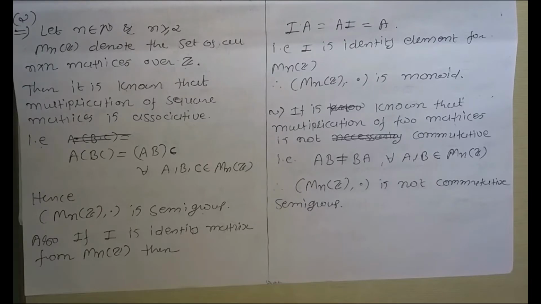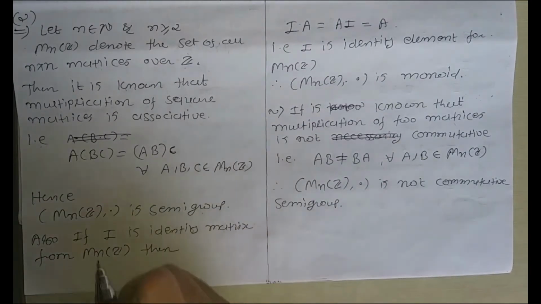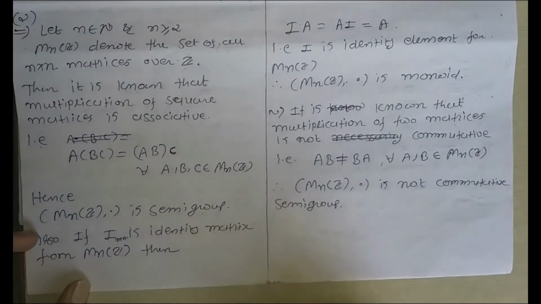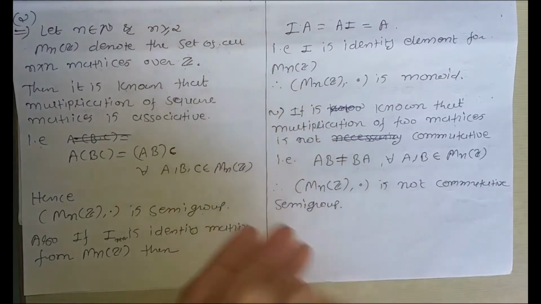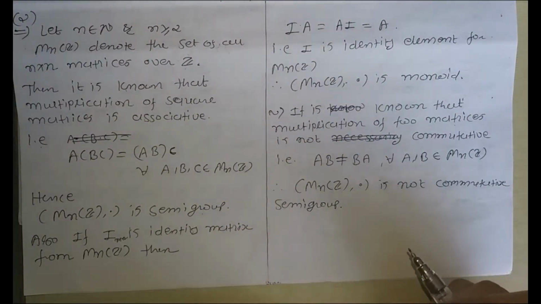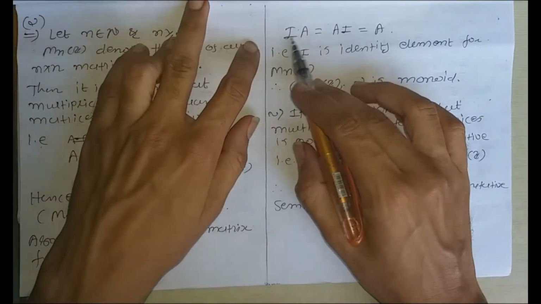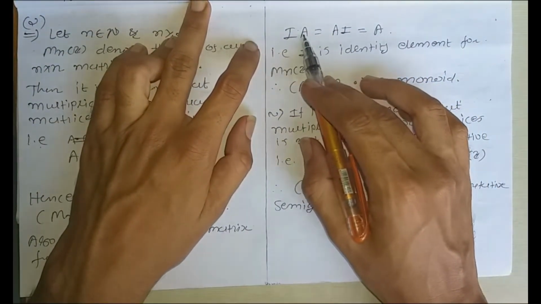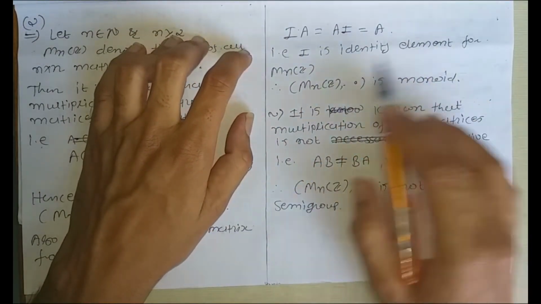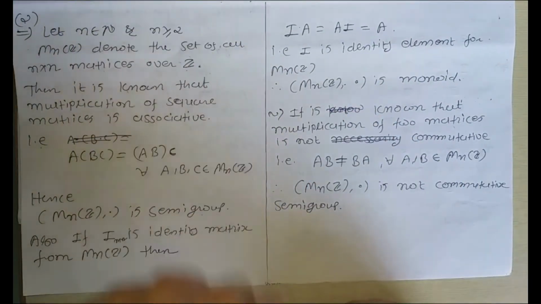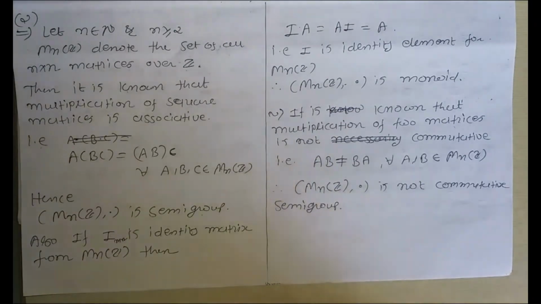If I is the n cross n identity matrix from M_n(Z), then if we multiply any matrix A with the identity matrix, we get the same matrix A. That is, AI equals IA equals A. So I is the identity element for M_n(Z); for our semigroup, the identity matrix is our identity element.